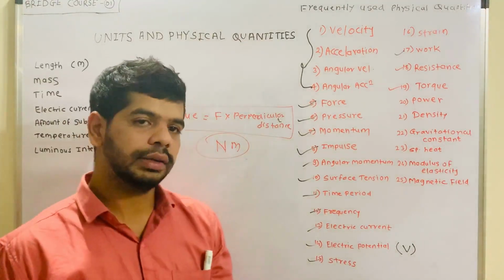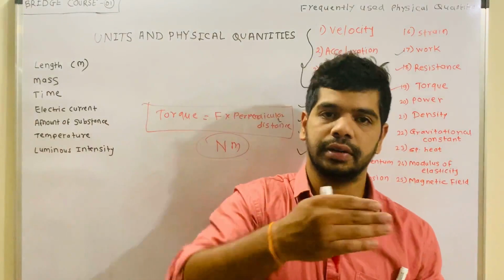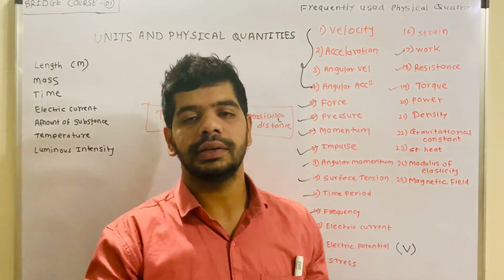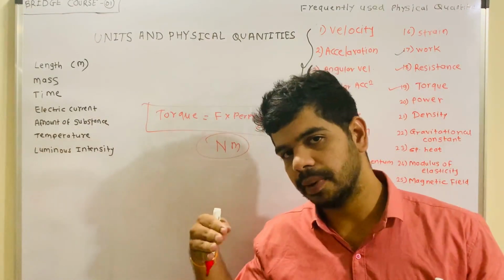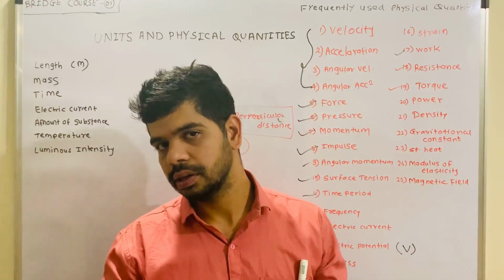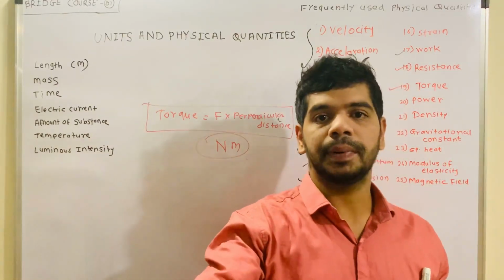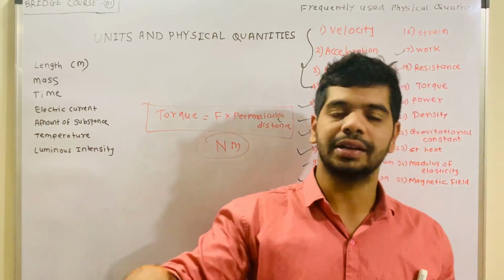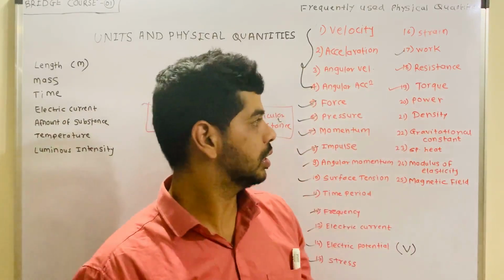Because of torque we get rotational motion. When you are opening a door, what happens in that case? You are applying the force at the extreme end of the door, and the force is perpendicular, and then we get rotational motion. Is it fine? So this is nothing but the torque.